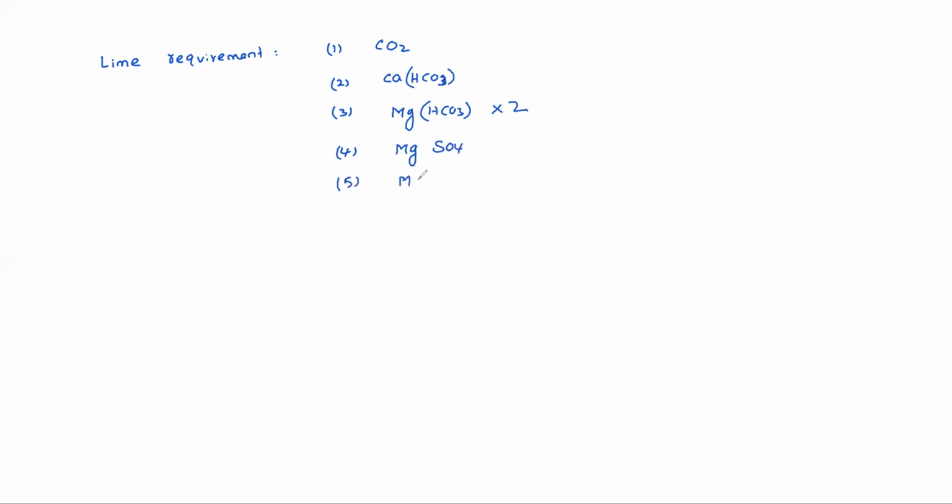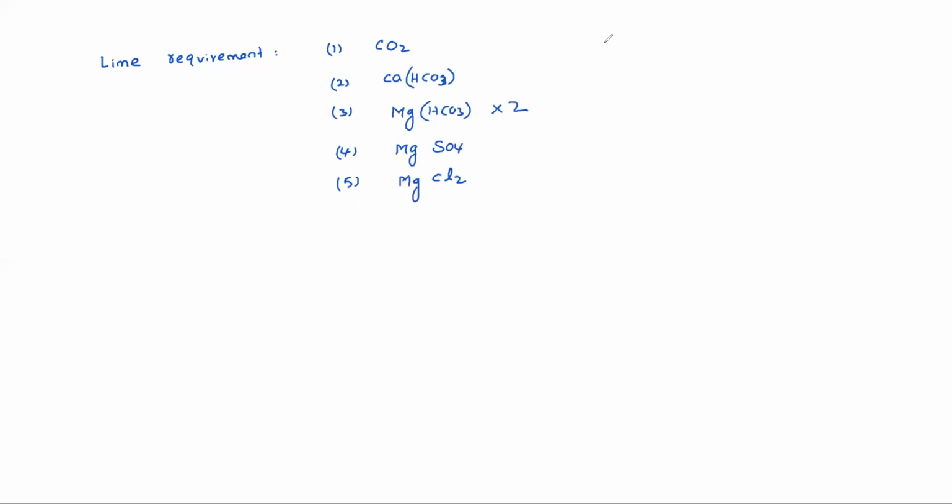Lime requirement is for, number one, CO2 purpose, lime is required. Number two, HCO3 needs lime. Suppose Mg(HCO3)2 is there, 2 times of lime is required. MgSO4 needs lime. MgCl2 also needs lime. So you can think like this. You can calculate directly like this.